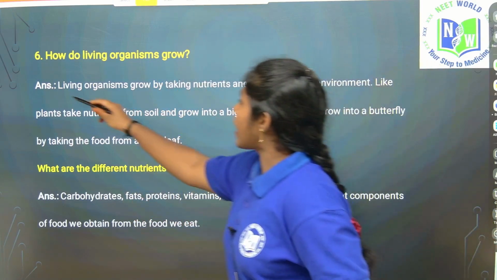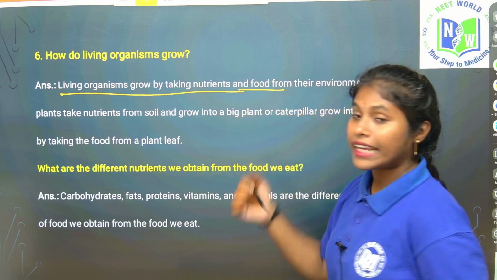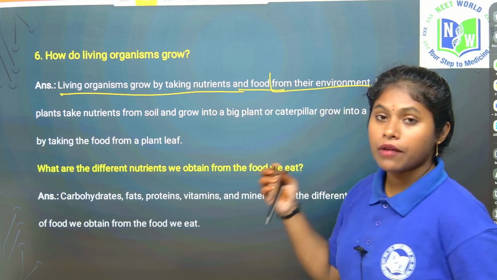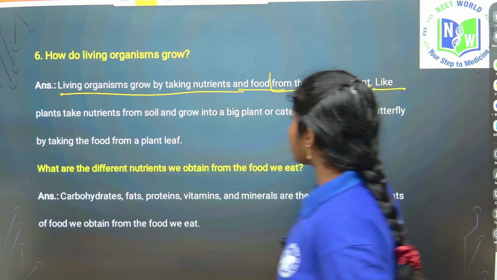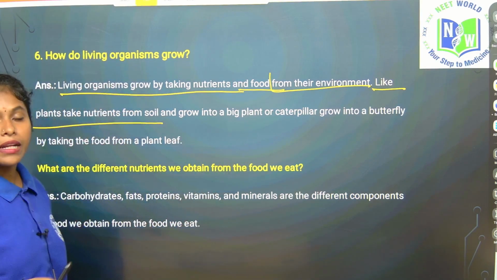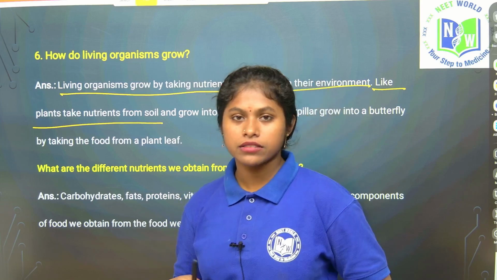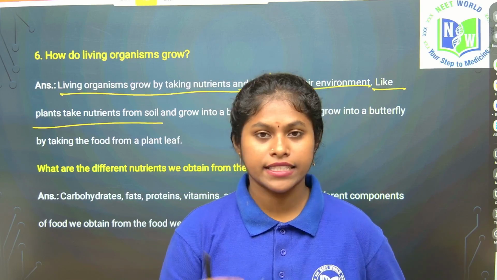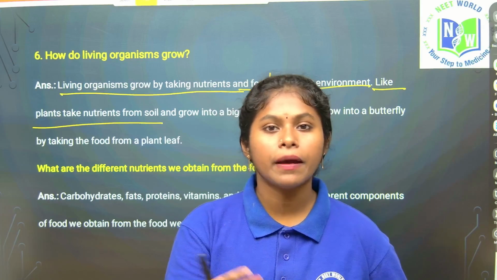Living organisms grow by taking nutrients and food. They take the nutrients and food from the environment. From where are they taking them? From the environment. Like plants take nutrients from soil. Likewise, we depend on plants and animals for food. The main staple food of ours is rice and also wheat. So we are taking those from plants, right?